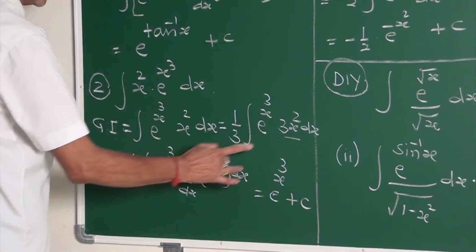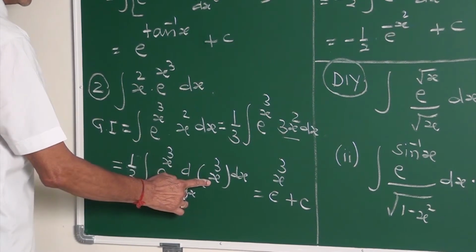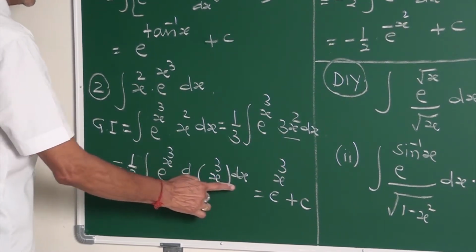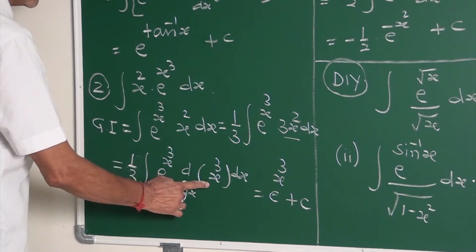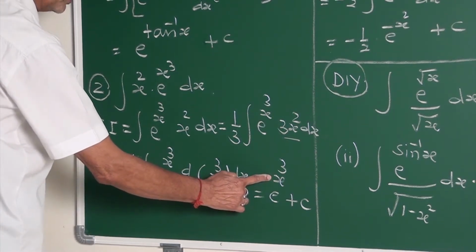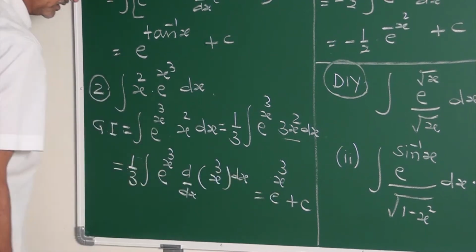Now what is this 3x square? It is d by dx of x cube. What is it? E to the power f into f dash is what? E to the power f itself. E to the power x cube plus c.